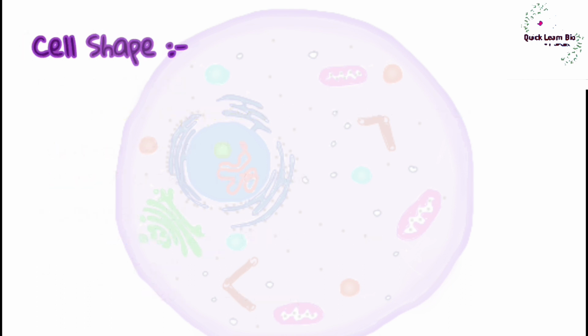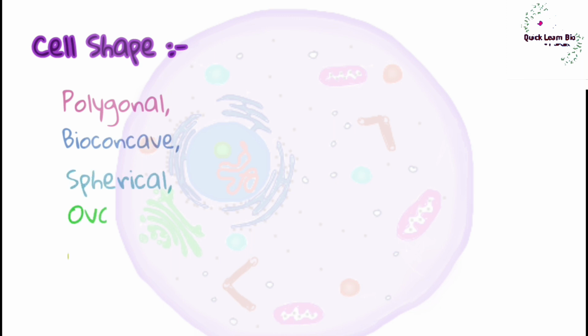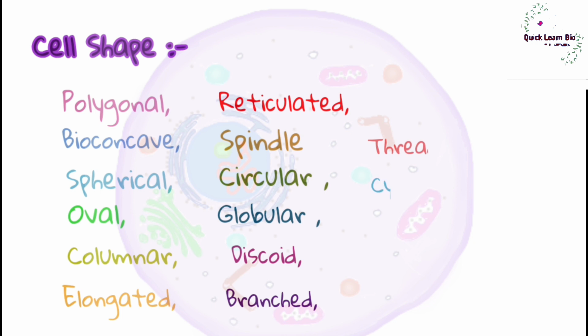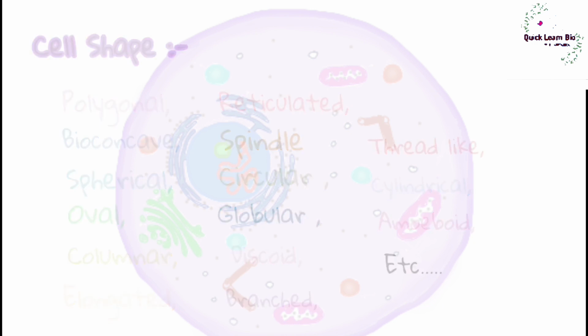Cell shape. Shape of cells varies from cell to cell. The shapes that occur in different cells are polygonal, biconcave, spherical, oval, columnar, cuboidal, elongated, reticulate, spindle, circular, globular, discoid, branched, thread-like, cylindrical, amoeboid, etc.